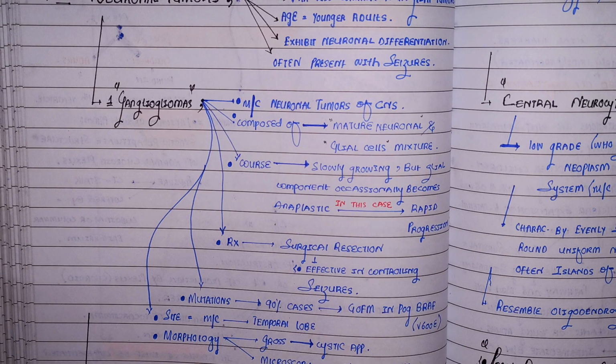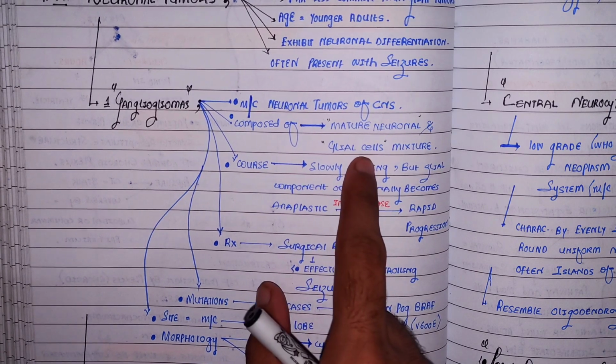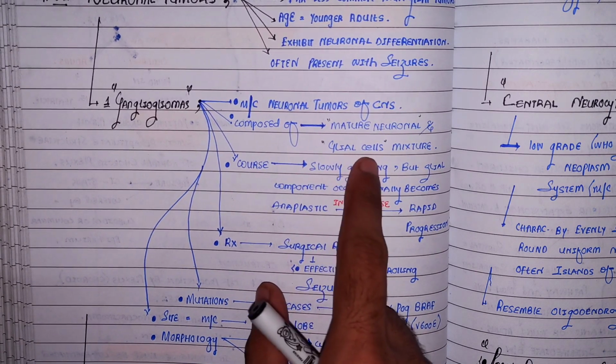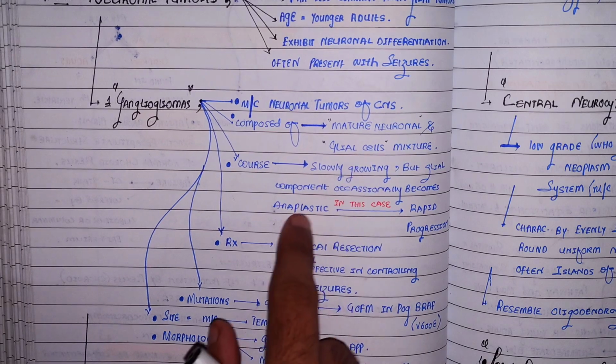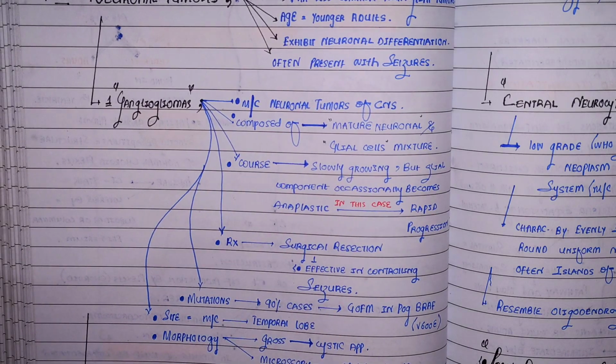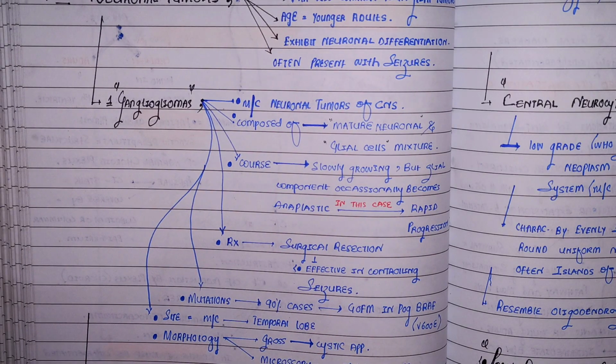So far, what have we discussed? What is the name of the most common neuronal tumor of the CNS? It is ganglioglioma, composed not only of the neuronal cells but also the glial cells, right? It's, by the way, a slowly growing tumor, but the glial cells present in this tumor sometimes, occasionally, I mean to say, become anaplastic. In this case, the tumor grows very rapidly.